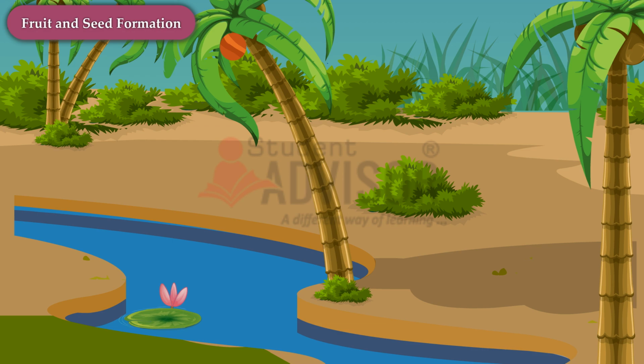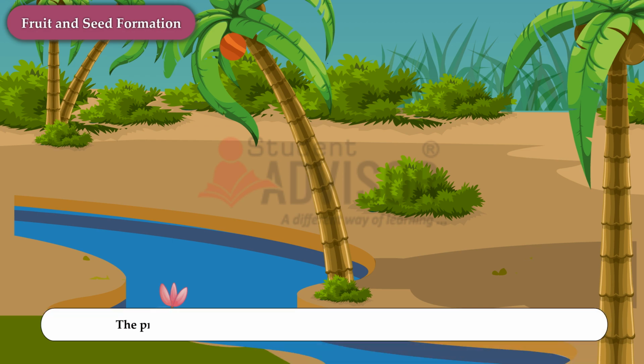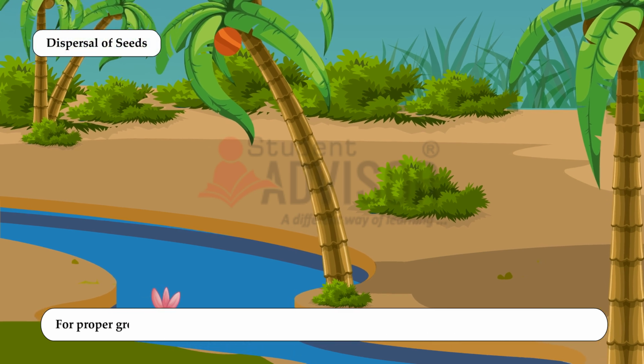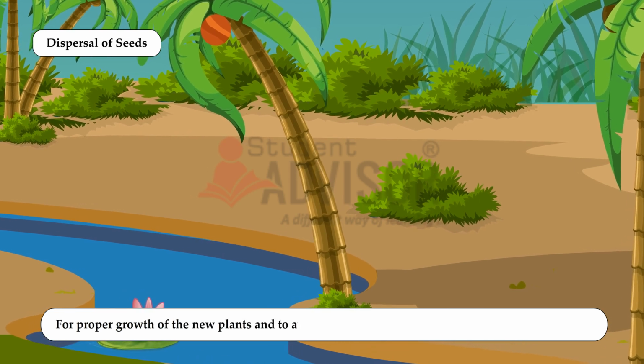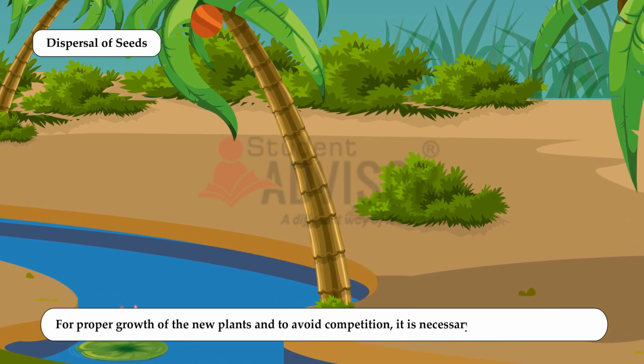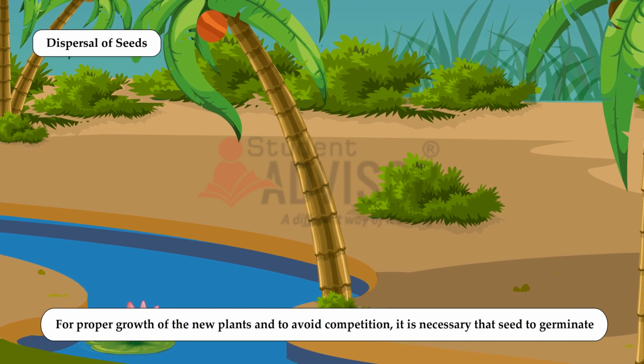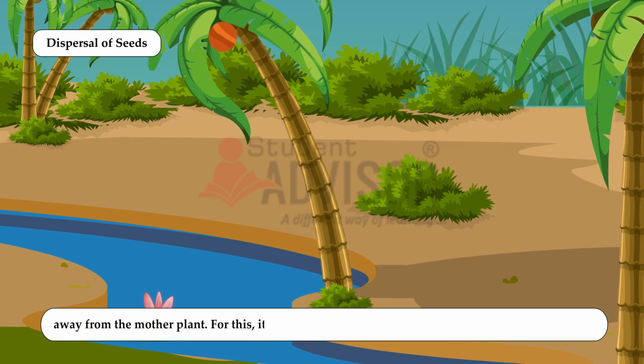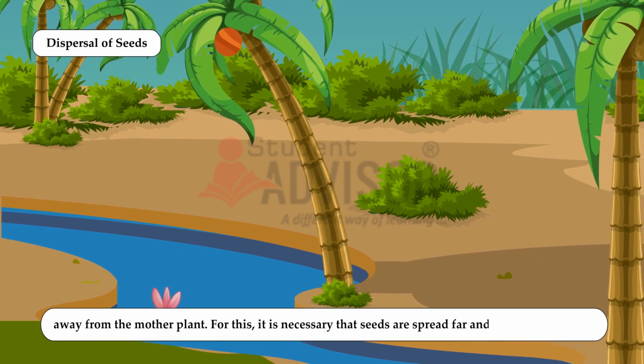Seed dispersal. The process of spreading seeds to different places is called dispersal of seeds. Many agents of seed dispersal assist the plants in this process. For proper growth of new plants and to avoid competition, it is necessary that seeds germinate away from the mother plant. For this, it is necessary that seeds are spread far and wide.